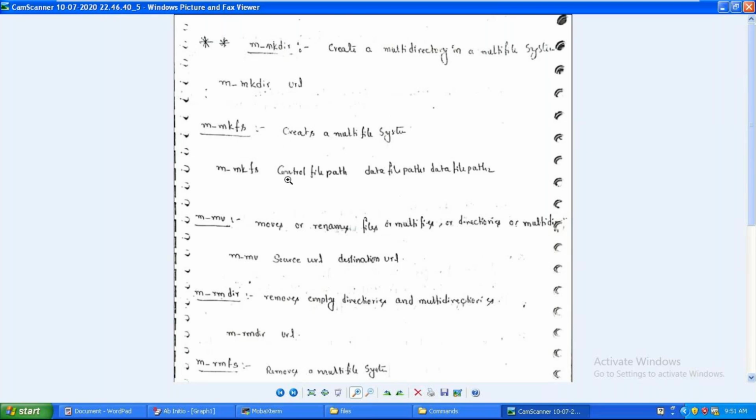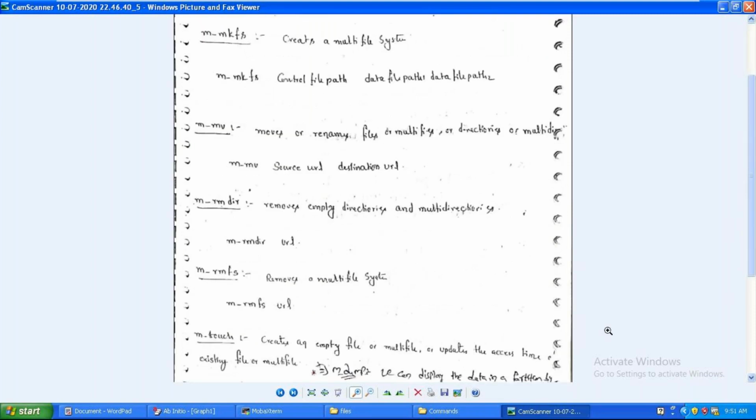As I mentioned, n plus one URLs need to be provided: the first URL will be the control file, and the next URLs will be data files. The mv command is used if you want to rename a file or move a file from one location to another. m_rmdir removes a directory: if you created one and want to remove it, m_rmdir removes empty directories or multi-directories. m_rmfs is the total deletion of a multi-file system at the directory level.